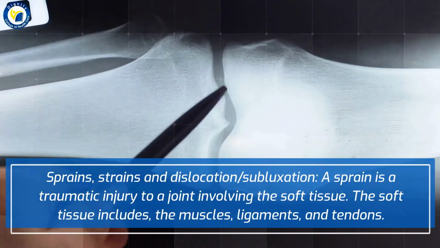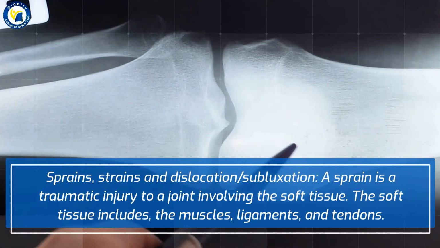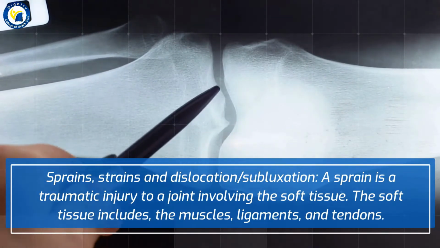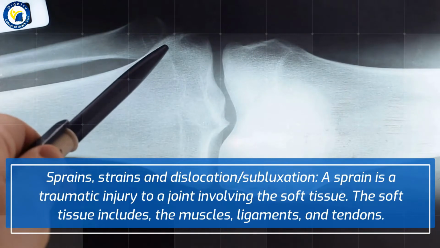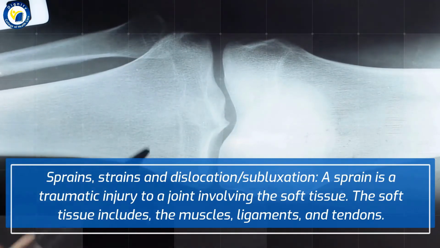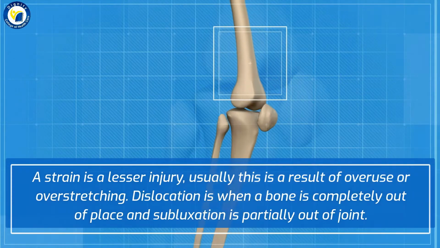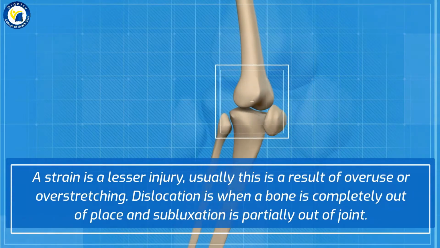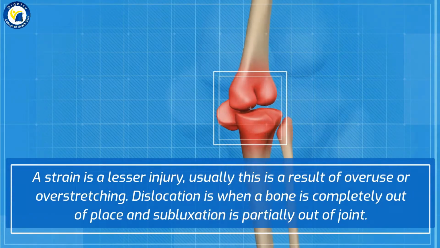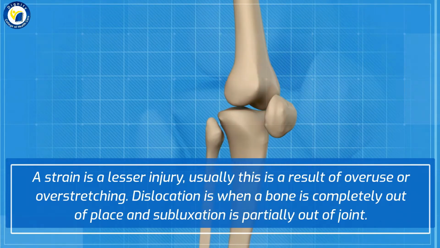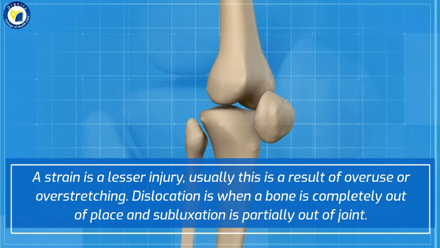Sprains, strains and dislocation/subluxation. A sprain is a traumatic injury to a joint involving the soft tissue. The soft tissue includes the muscles, ligaments, and tendons. A strain is a lesser injury, usually the result of overuse or overstretching. Dislocation is when a bone is completely out of place, and subluxation is partially out of joint.